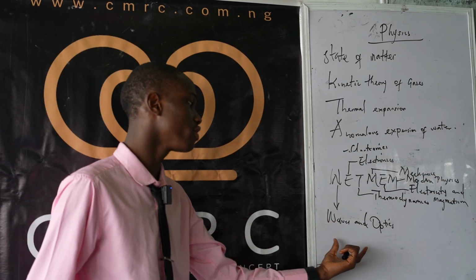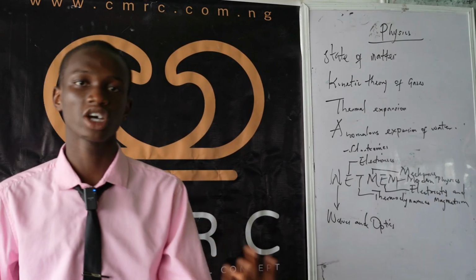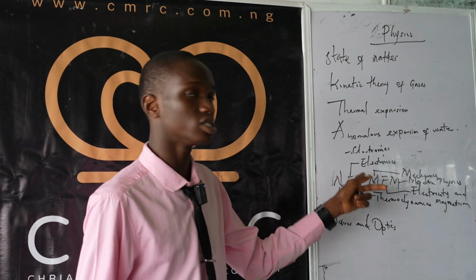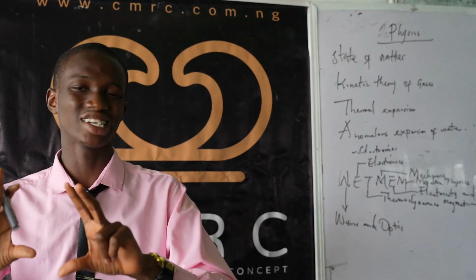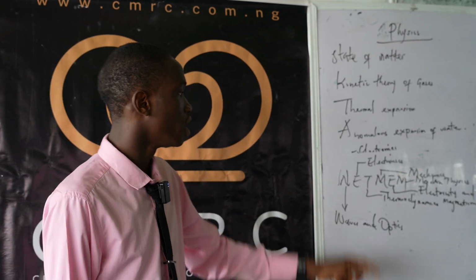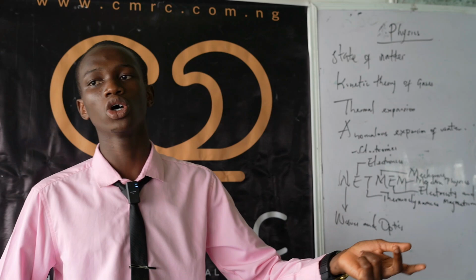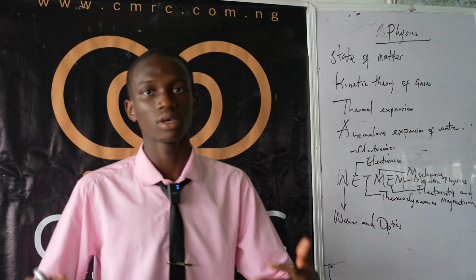Okay, so now let's structure them. The first one, waves and optics, is all about reflections, refractions, sound waves, and the likes. The second one is electronics. This is talking about semiconductors and insulators. These are at the last part of physics textbooks. The third one is thermodynamics. This is talking about heat, temperature, and energies. The fourth one, mechanics, is about motion.